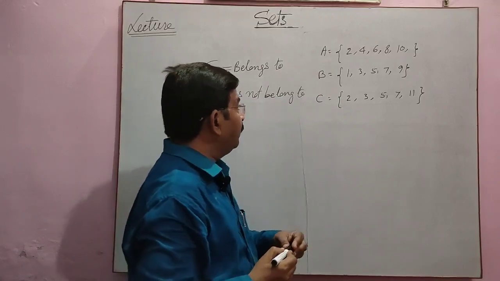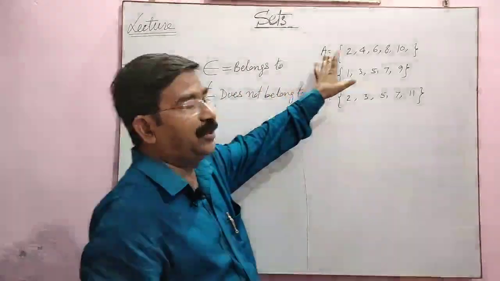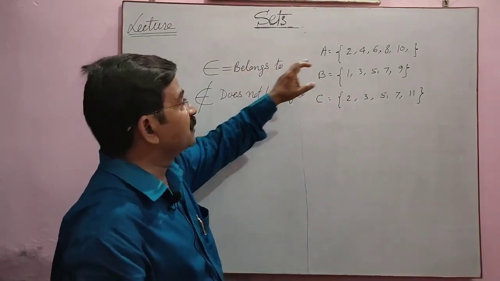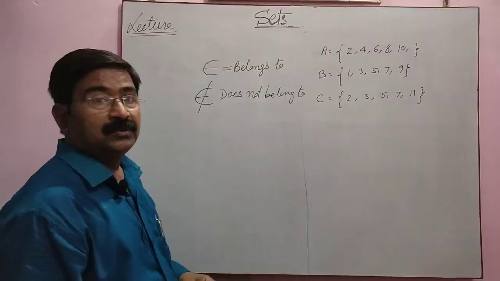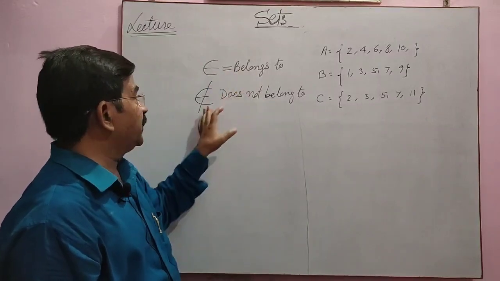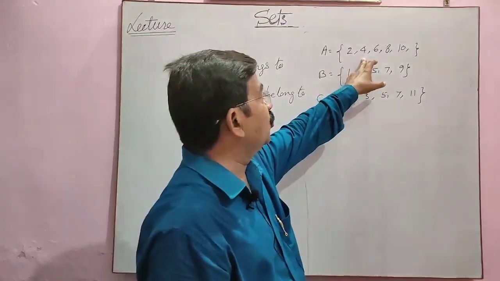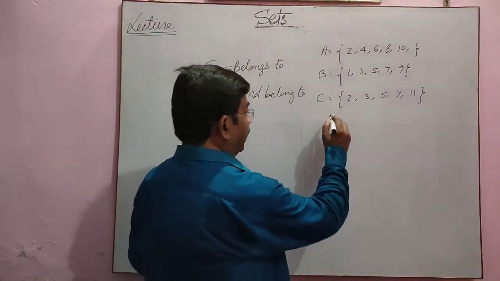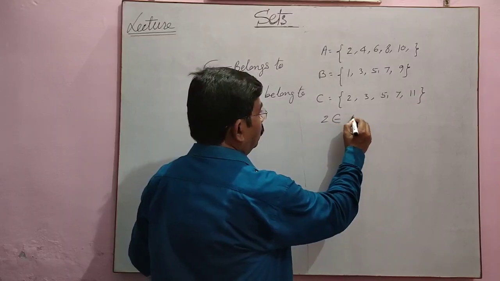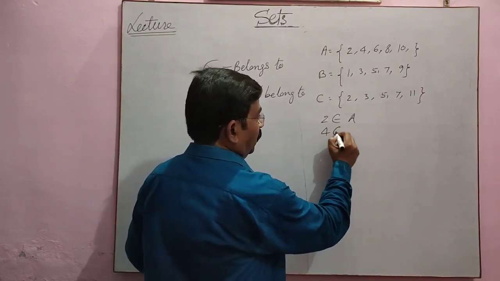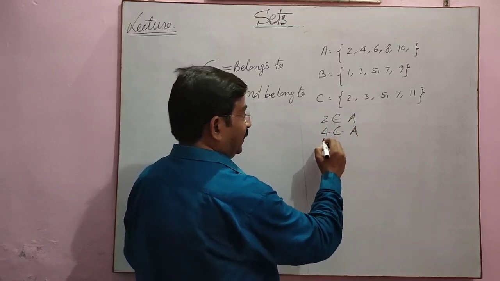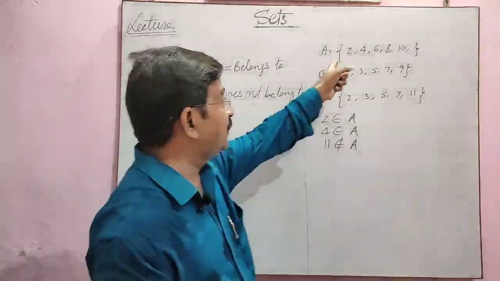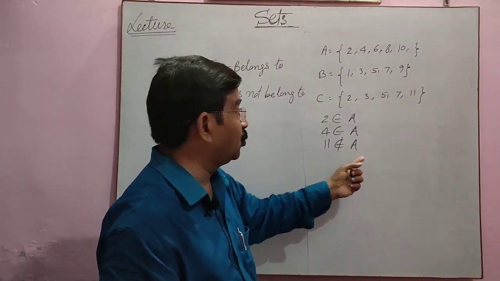If any element is found in the set, we use this symbol. Suppose 2, 4, 6, 8, 10 are found in the set. How do we write? 2 belongs to A or 4 belongs to A. Suppose 11 does not belong to A. 11 is not found in this set, so you can write 11 does not belong to A.